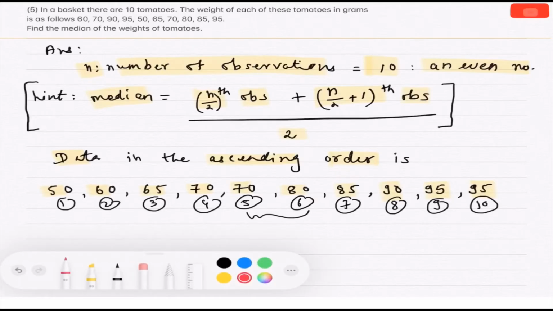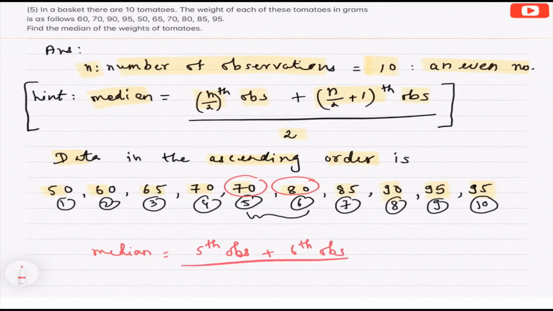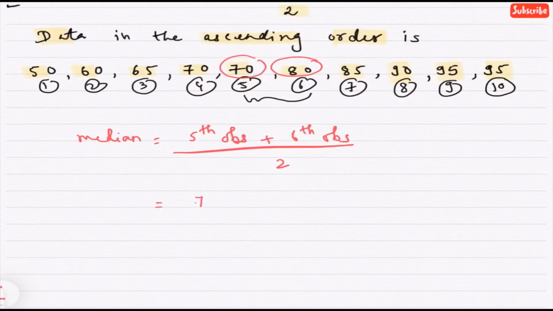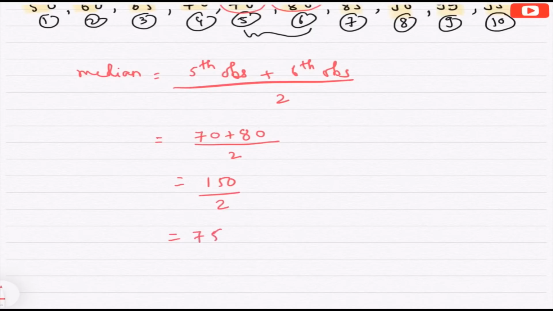And which are those actual observations? 70 and 80. Hence, median equals fifth observation plus sixth observation divided by 2, 70 plus 80 divided by 2, which equals 150 upon 2, which equals 75. Answer is in grams. So, median equals 75 grams.